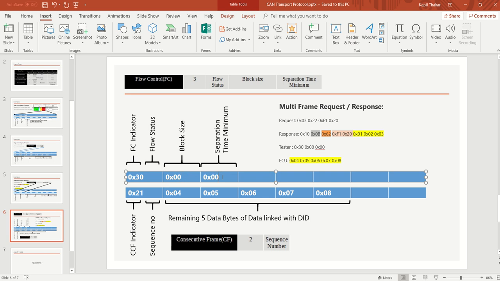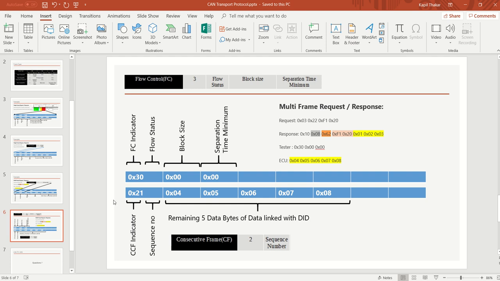Then separation time is the time interval between the two frames. Ideally it should be 0. However, it may vary depending on the situation and requirement. So this is the flow control which we get from the tester, just to indicate that the tester is okay with continuing to send other frames. Once we get this response from the tester, the ECU can send the consecutive frame. First the ECU sends the first frame, and when it is accepted by the tester, we go for a consecutive frame.